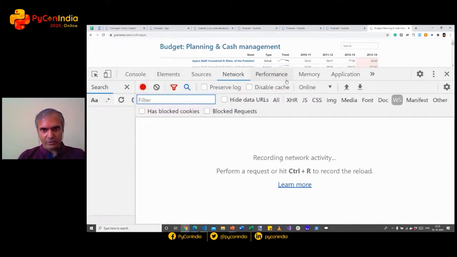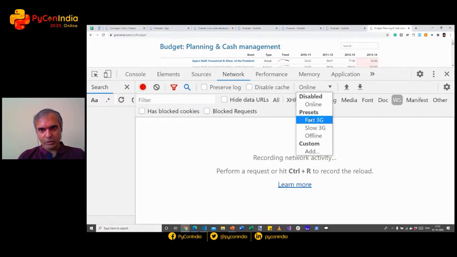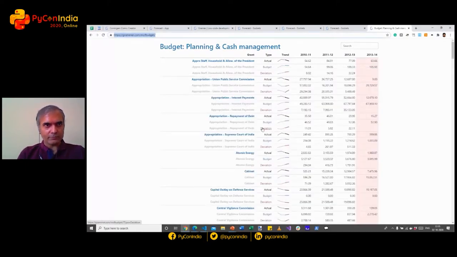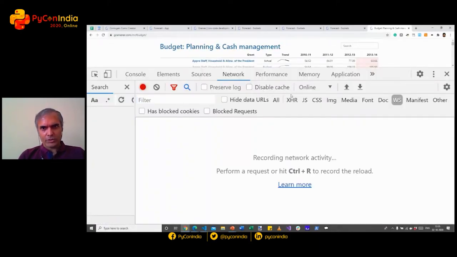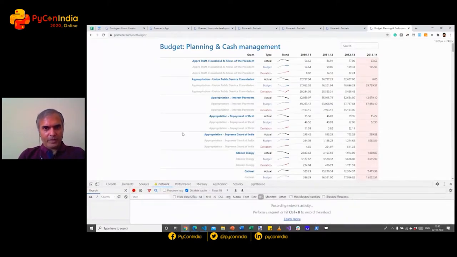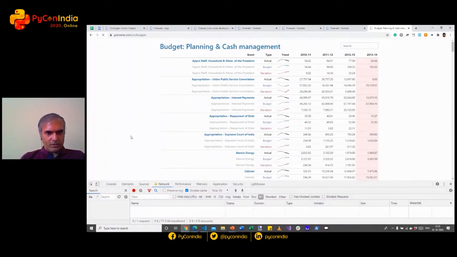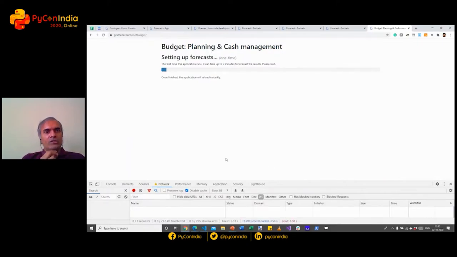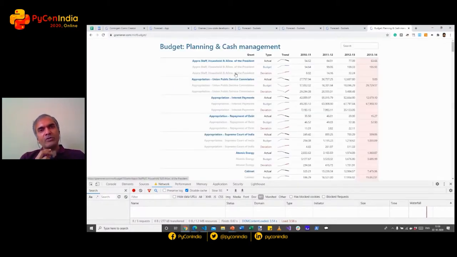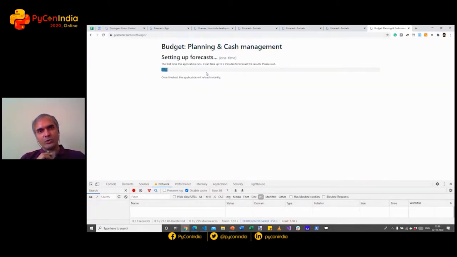Okay, a bit fast. Now we've clearly optimized it, but let me pretend I'm on a slow 3G network. Reload this. Okay. And what this does is it's loading the data and it's showing the progress of loading the data. But I was worried about something. And you may have also noticed that it got to about 20% and then suddenly started showing the results.